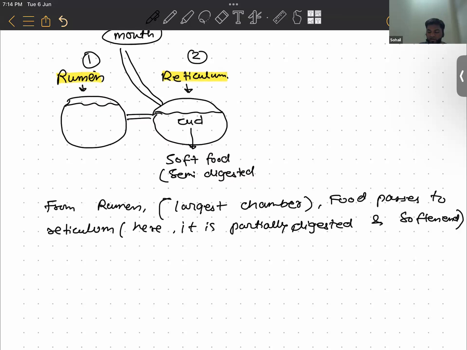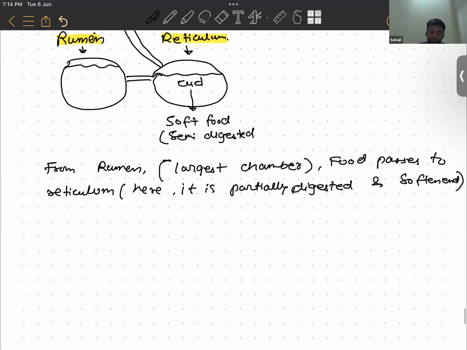You guys can understand my writing. So from rumen, the food passes to reticulum where it becomes cud, not dahi wala curd, but C-U-D cud, this one. The cow takes this cud back to its mouth when the cow is resting.